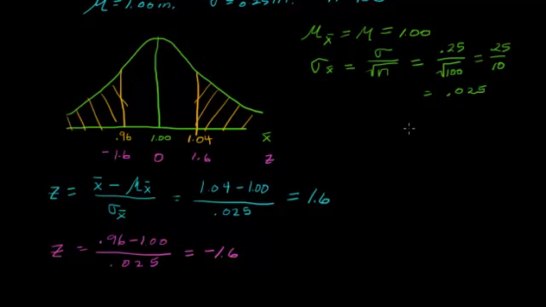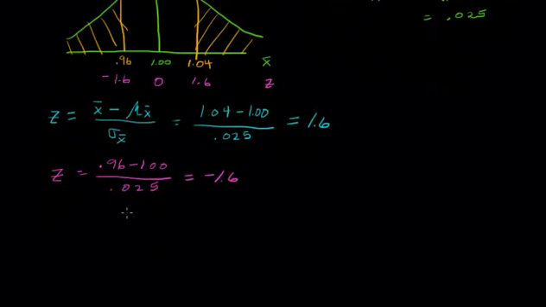Let's get this written up. We want the probability that our x bar is less than 0.96 or x bar is greater than 1.04.